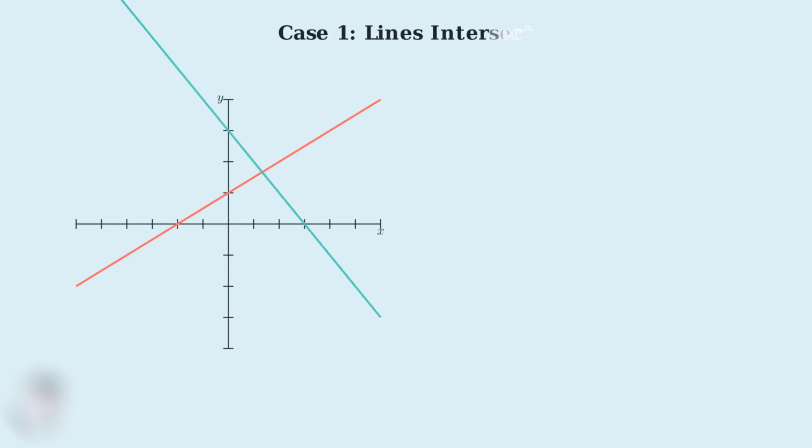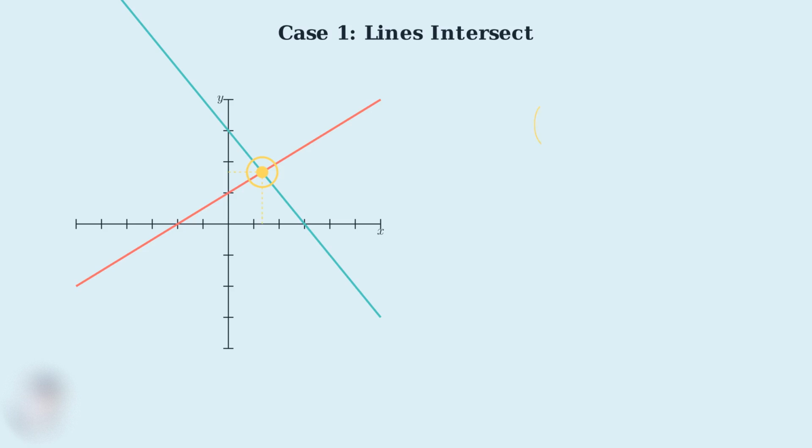Now that we have both equations graphed on the same coordinate plane, we need to analyze how these 2 lines relate to each other. This relationship will tell us exactly what type of solution our system has. There are 3 possible relationships between 2 lines. The first and most common case is when the lines intersect at exactly 1 point. When this happens, our system has exactly 1 solution. To find the solution, we need to locate the exact point where the 2 lines cross. This intersection point represents the x and y values that satisfy both equations simultaneously.